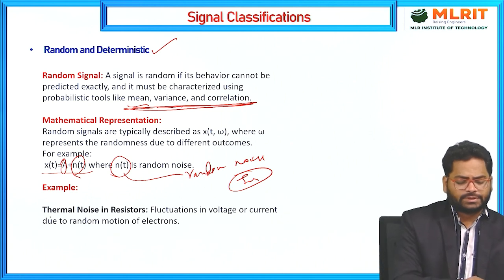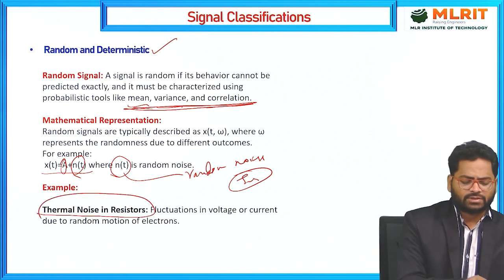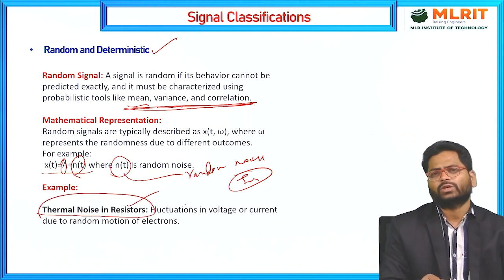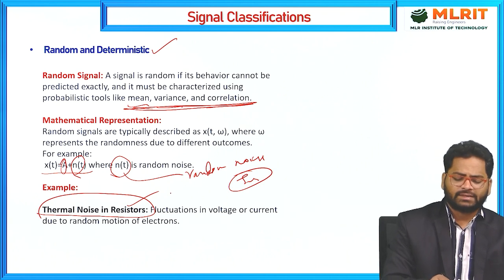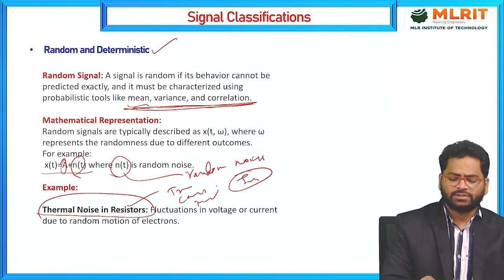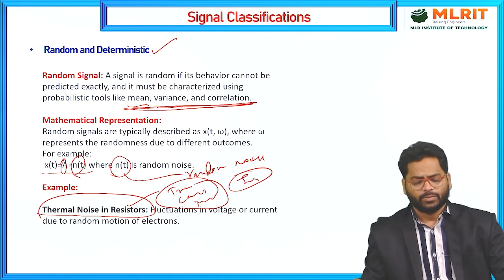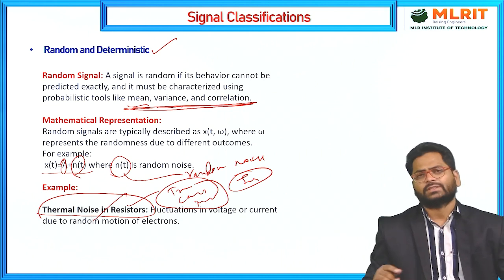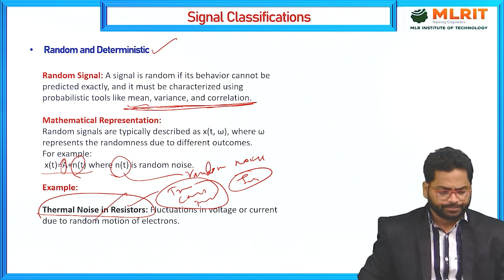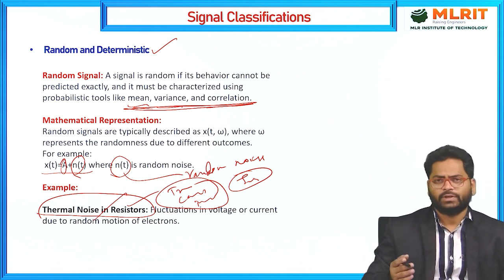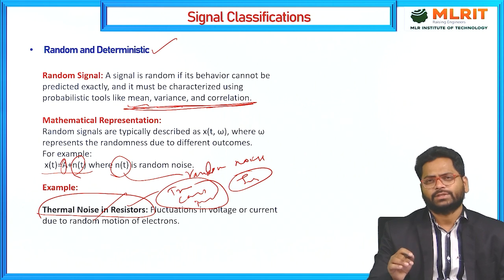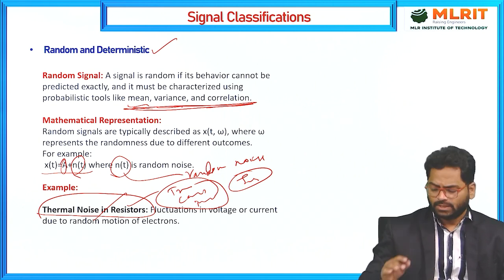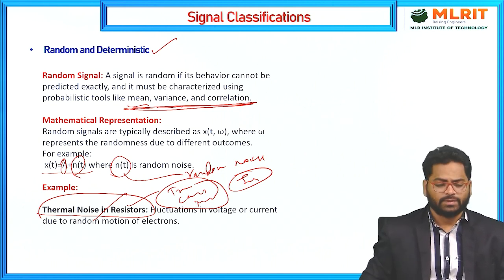Generally, thermal noise is found not only in resistors, but in any electronic devices like transistors, resistors, capacitors and inductors. These are the devices where we regularly find thermal noise. This thermal noise we cannot find exactly. That's why we do not have exact mathematical expressions or representations for noise signals. You can call them random signals.